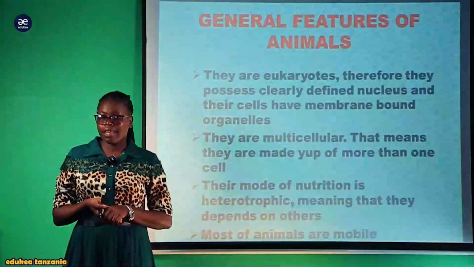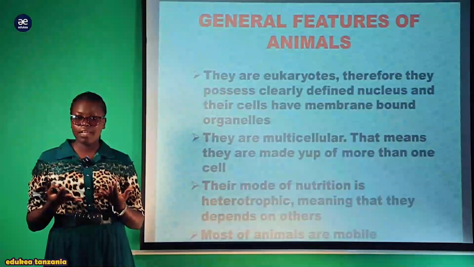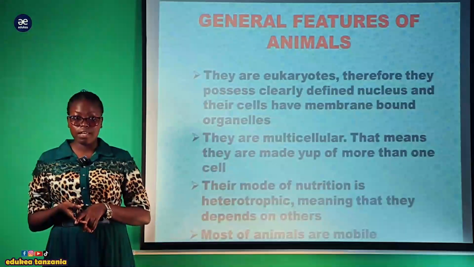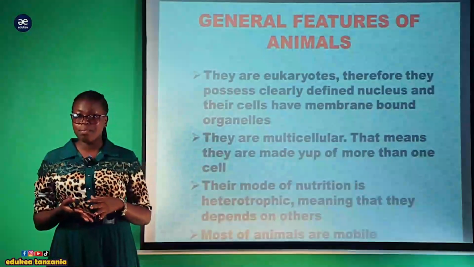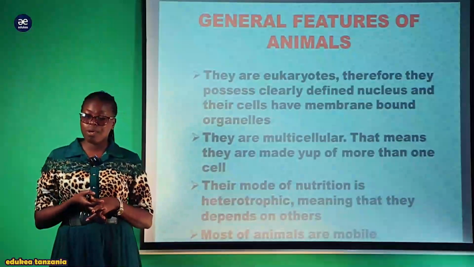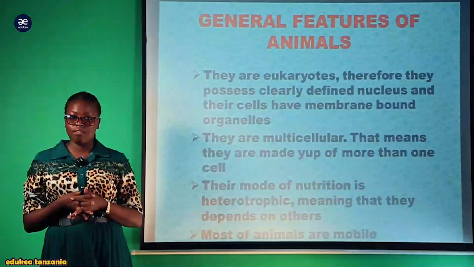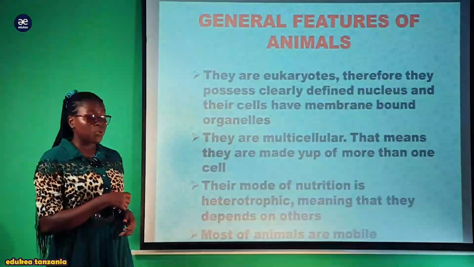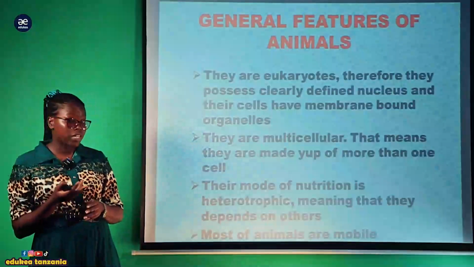So now, what are the general characteristics of the Animalia? When you talk about the Animalia, what characteristics do they have? So this is what we are going to discuss today. The first one, the eukaryotes. The eukaryotes are organisms which have a nuclear membrane. Also, they have membrane-bound organelles, for example mitochondria, vacuoles, and others.